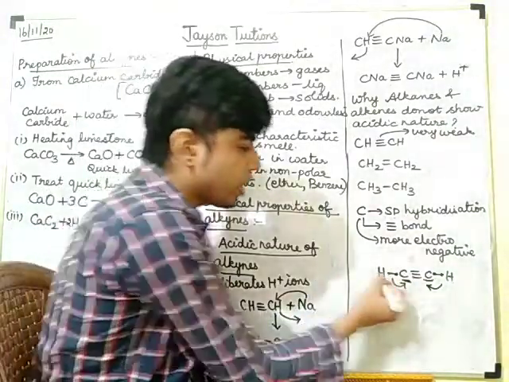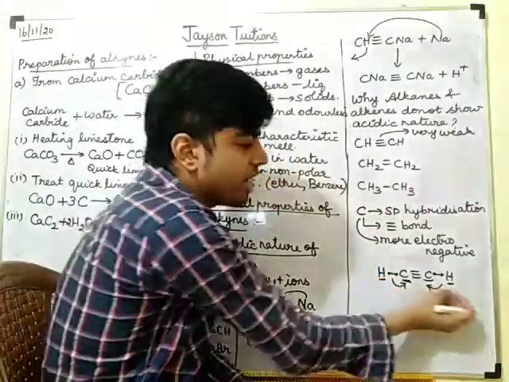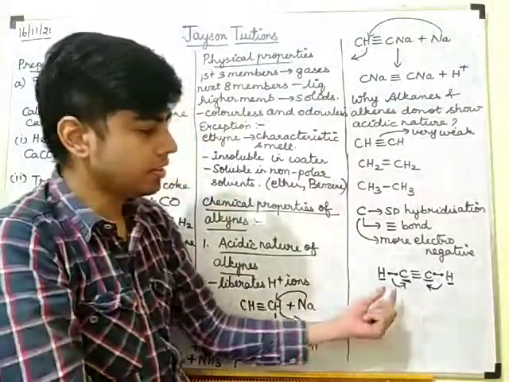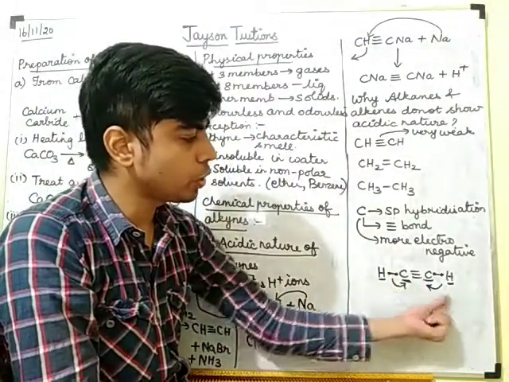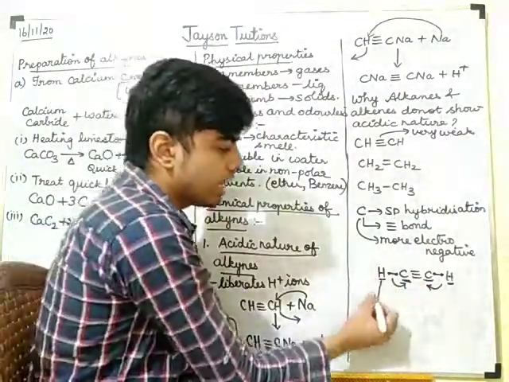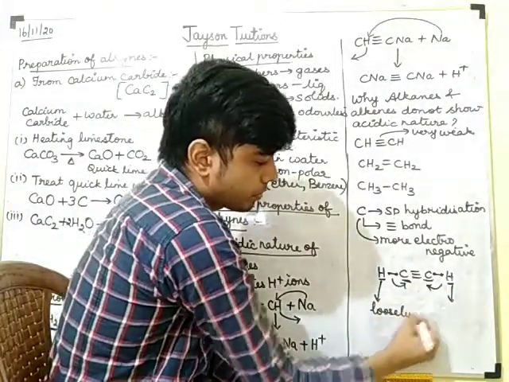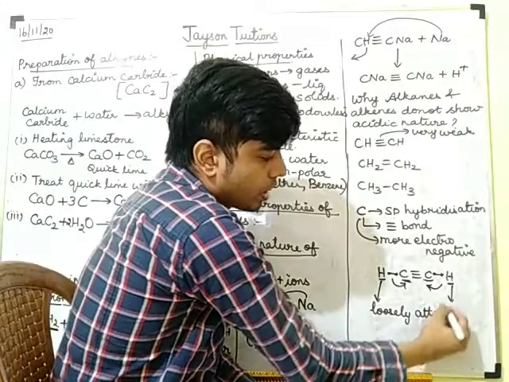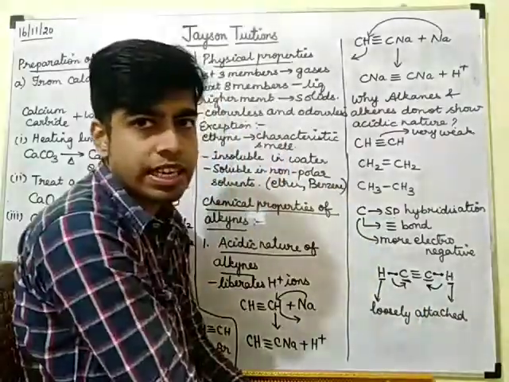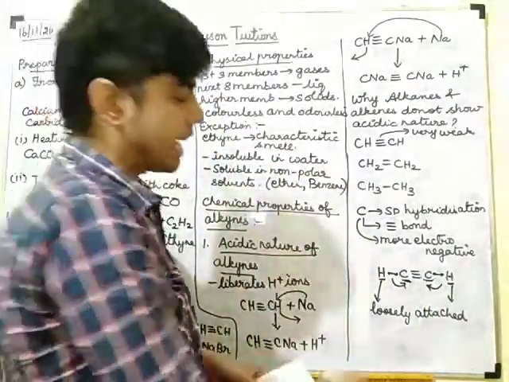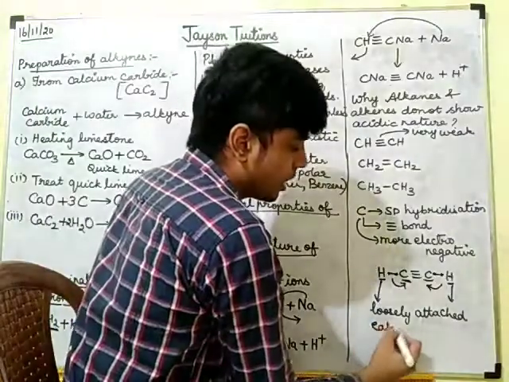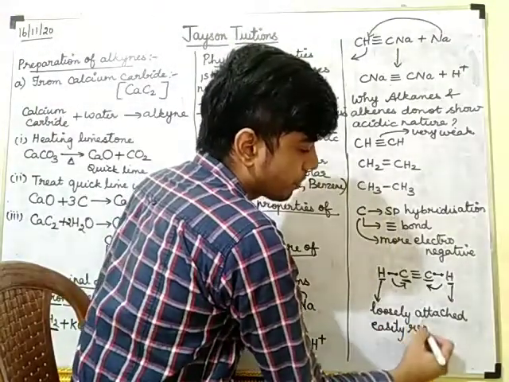So these two hydrogens will be very loosely attached, since these electrons are attracted towards carbon. What do you mean by loosely attached? When something is loosely attached, it can be easily removed.